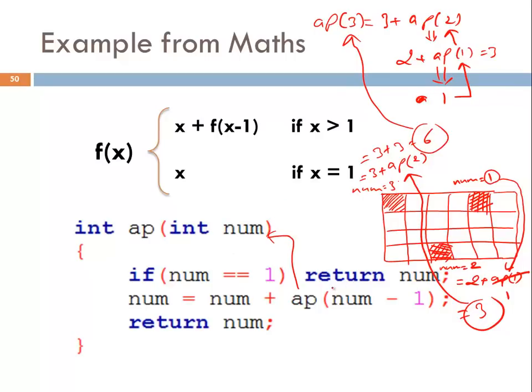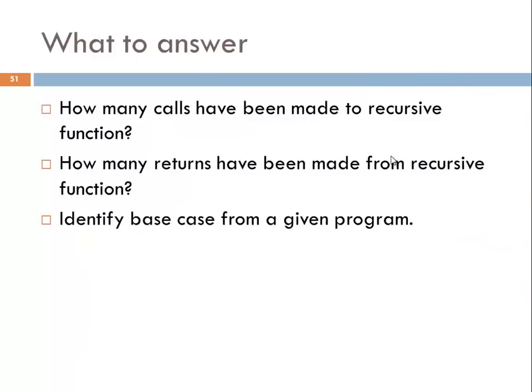And if I ask how many recursive calls are made, what is a recursive call? A recursive call happens from inside the function only. So this is the recursive call that happens from here. So 1 and 2. There are only 2 recursive calls, but there are 3 returns. Now you know almost everything about recursion. And these are the questions that you may need to answer.